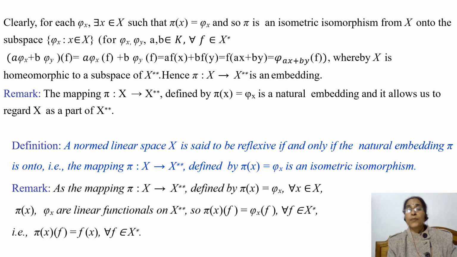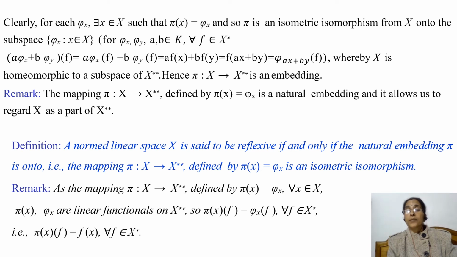Now we have a definition. A normed linear space X is said to be reflexive if and only if the natural embedding pi, the mapping from X to X double star defined as pi of x is equal to phi x, is onto. That means we have the condition that every element of X double star is of the form phi x.